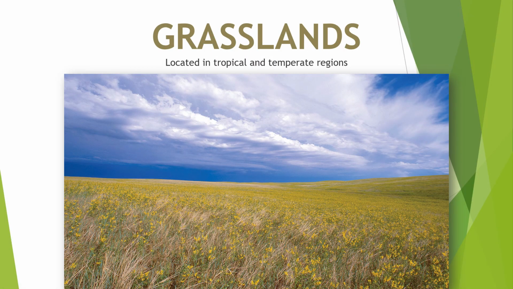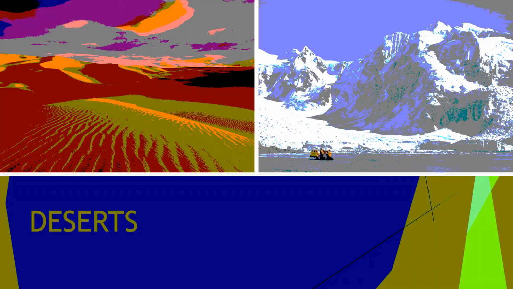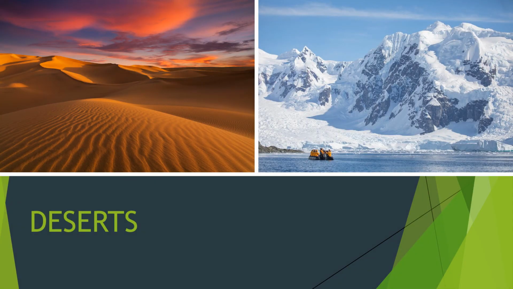Now, the grasslands, the second biome, are located in tropical and temperate regions or zones. Okay, so they are covered mainly with grasses and have a small number of trees and shrubs. That's the grasslands. Next is the deserts. Now, take note class, the desert is not always hot, okay? It can be cold also.